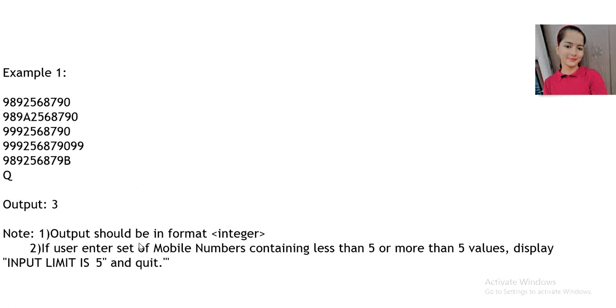A note is also given that the output should be an integer. If the user enters a set of mobile numbers containing less than 5 or more than 5 values, you have to simply display "input limit is 5". This is the kind of program they asked in the NQT October exam. I hope you understood the program. Now let us see the approach and implementation using Python.